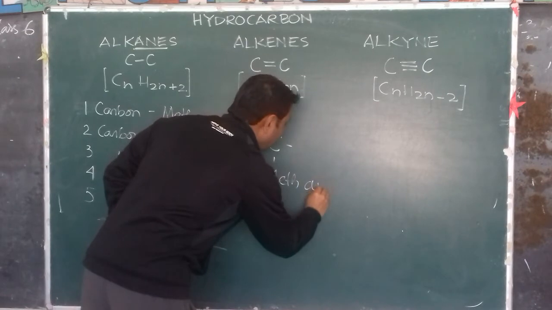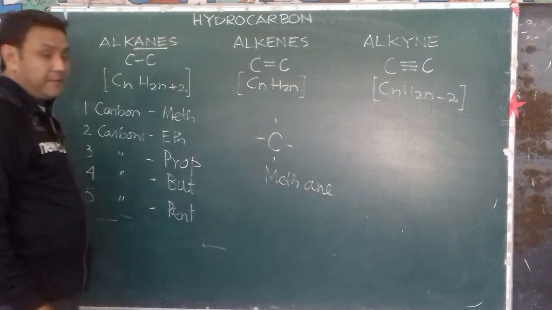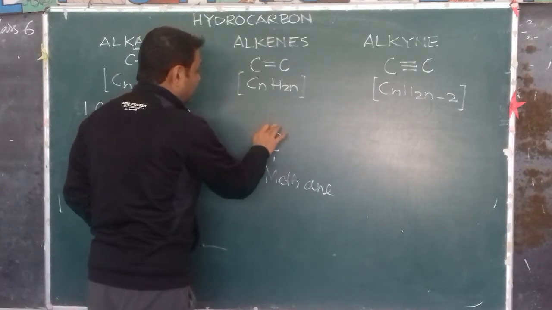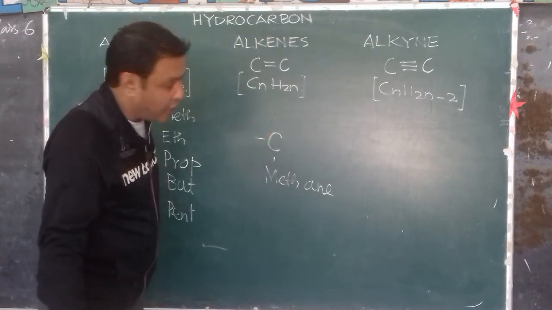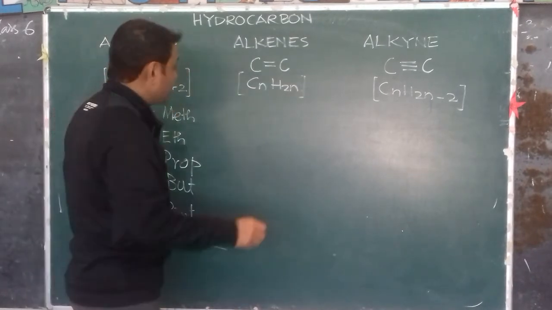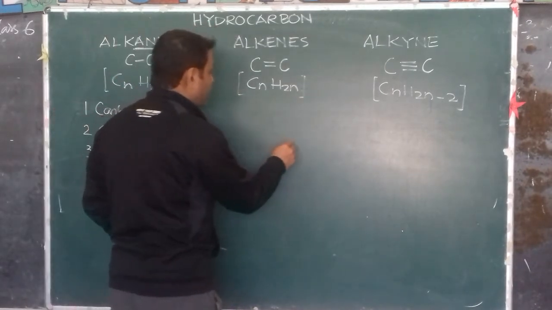So methane. Now, I'll give you the structure of methane first. Why methane? I'll tell you afterwards. So first we deal with the structure of methane.